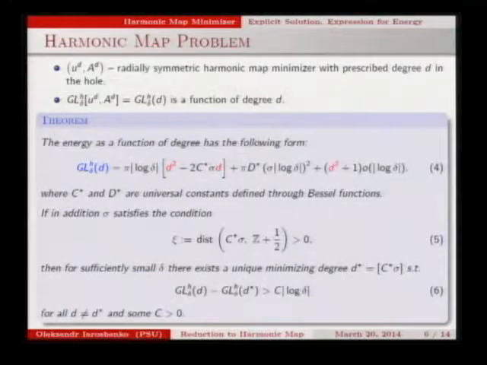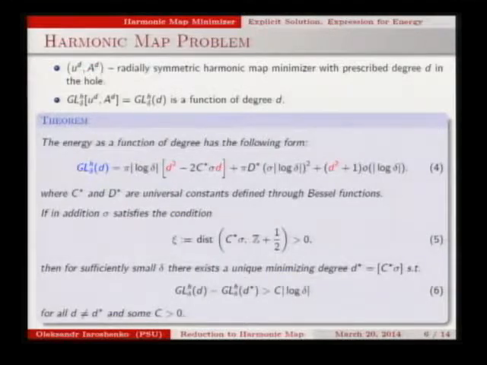The minimizer of such a problem we denoted as u_d. And now we can consider the energy on this minimizer just as a function of d, so just a function of an integer. The following theorem says that we can solve it explicitly, and this energy as a function of d has the following form. You can see that it's a quadratic polynomial in d, where the coefficients in front of d squared and d are of order logarithm delta, and the free coefficient is of order logarithm delta squared. That comes from h external squared.